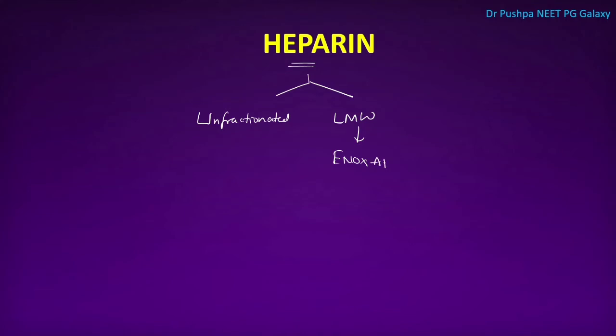Enoxaparin, dalteparin, tinzaparin and nadroparin. These are the low molecular weight heparins. These are the injectable anticoagulants.